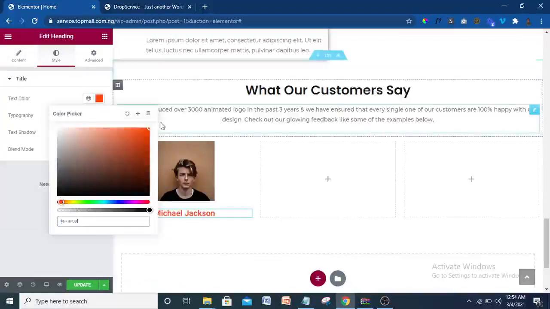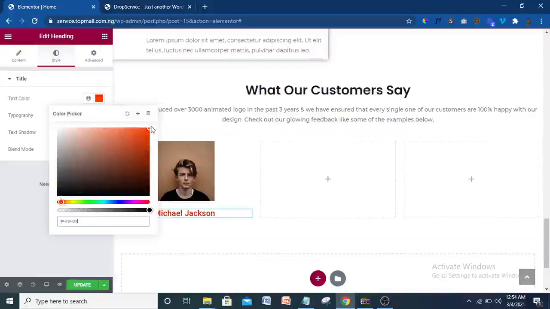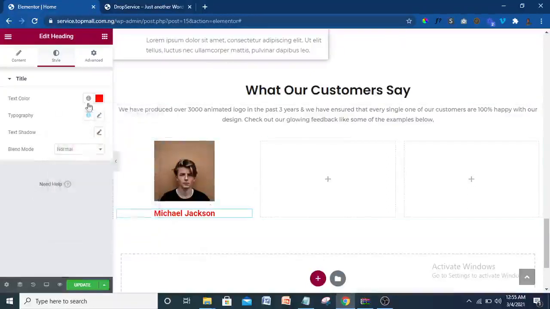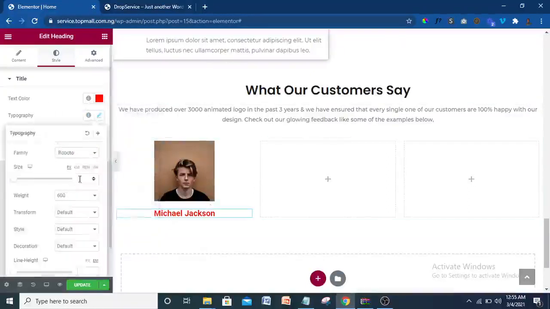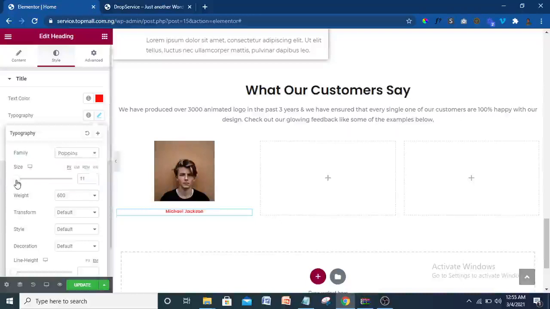Actually it should be the same color, so I'm just putting that now. Okay, so Michael Johnson, let me increase the typography. Of course it should be Poppins, not Roboto. There's a way this can be set, so I'm going to show you that, but not in this video. In a subsequent video you can also set everything from the beginning.